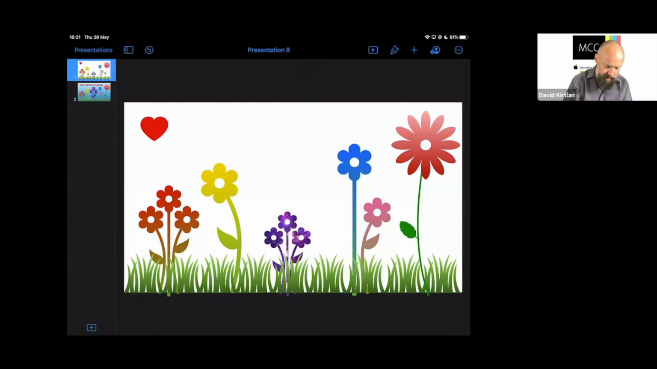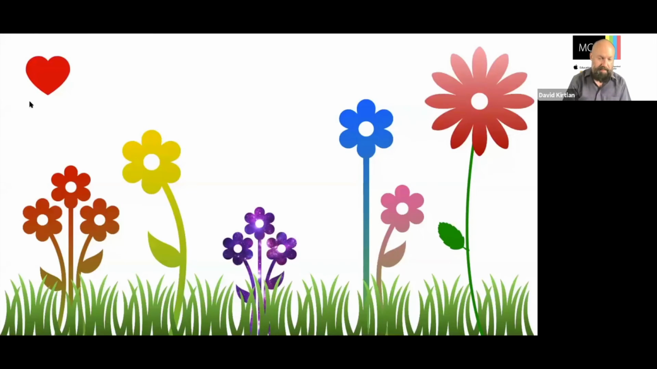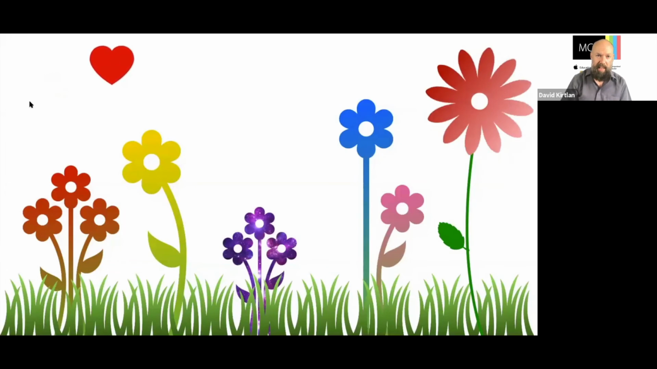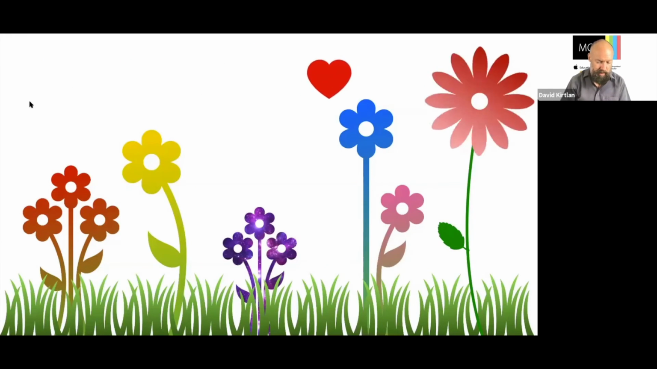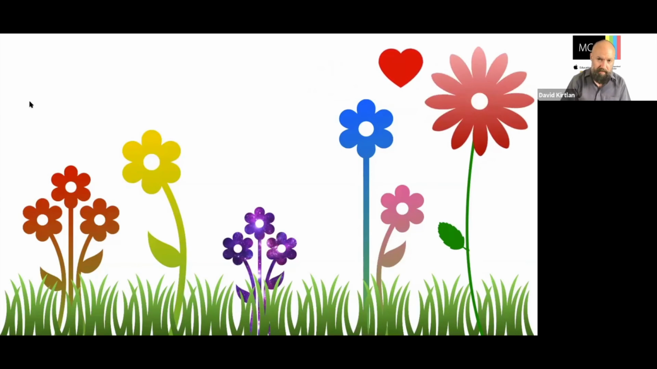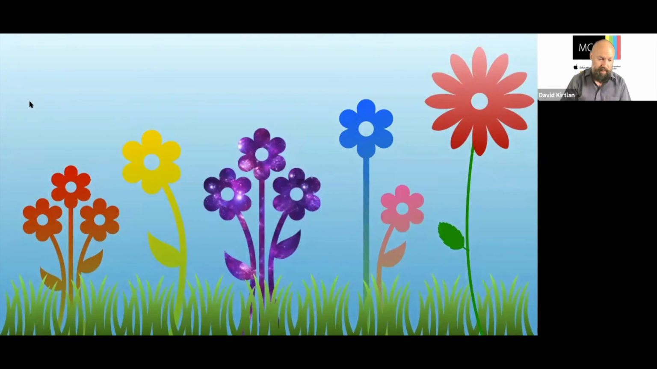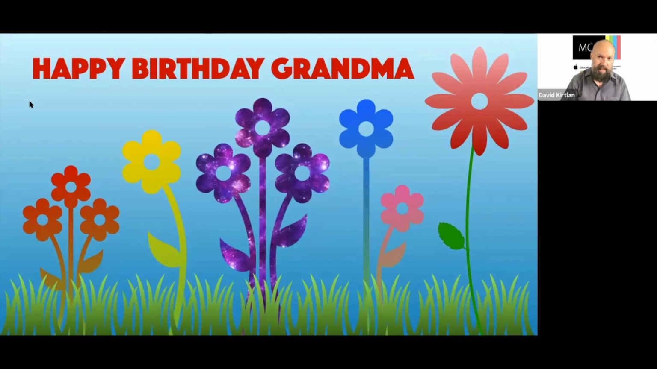I'll select my first slide there. Let's press play so we can see what our animated greeting card is going to look like at this stage. So there we are. We've got our heart moving. We've got the flower spinning. We've got a flower growing there and a happy birthday Grandma appearing and the card changing. So it's kind of working. It's looking pretty good. So we're nearly there, really.